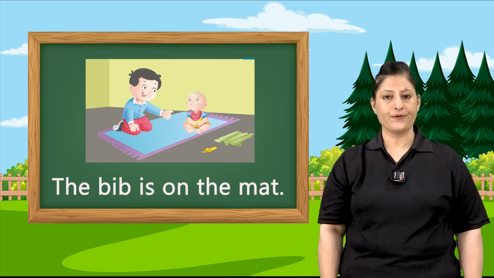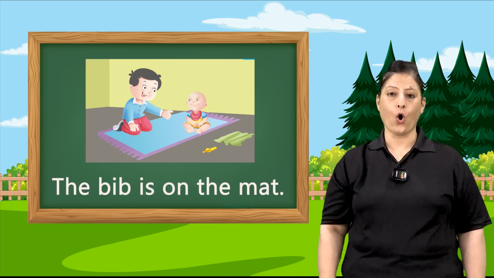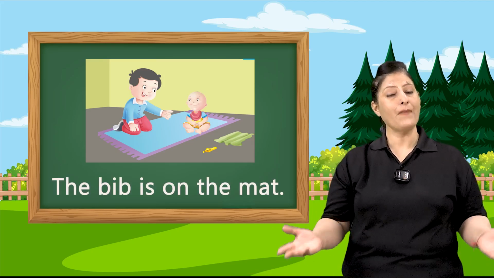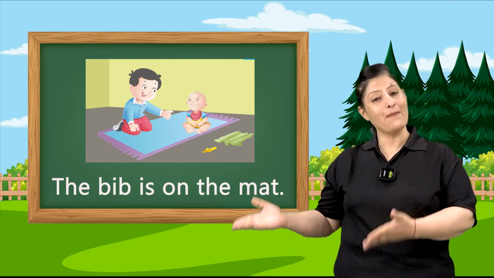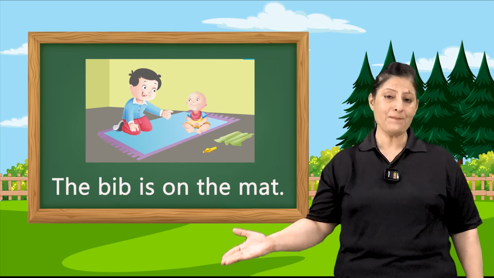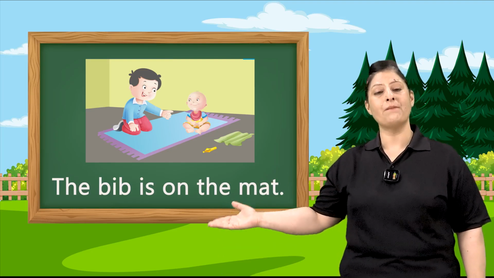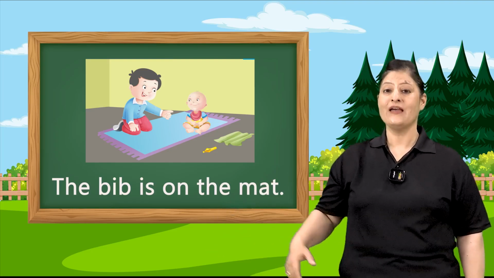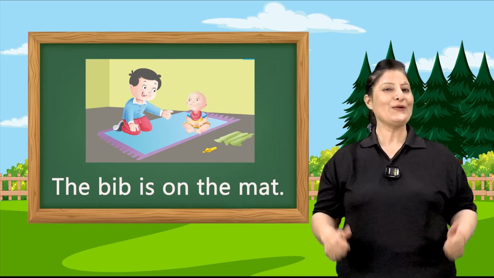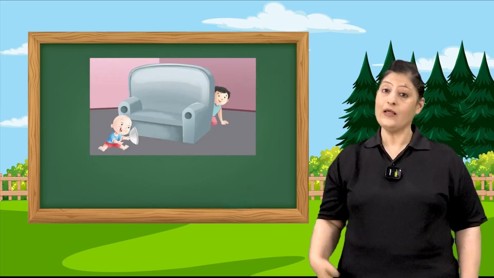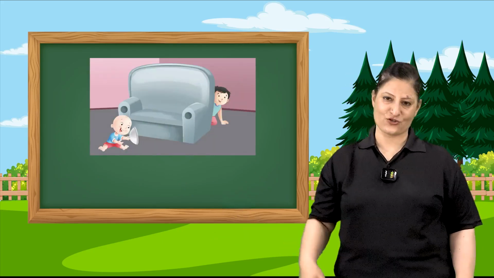The bib is on the mat. Where is the bib? It's on the mat. The bib is on the mat. One more time. The bib is on the mat. Good children. Now, let's look at another picture.